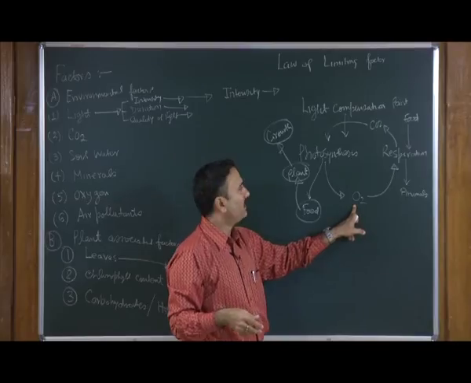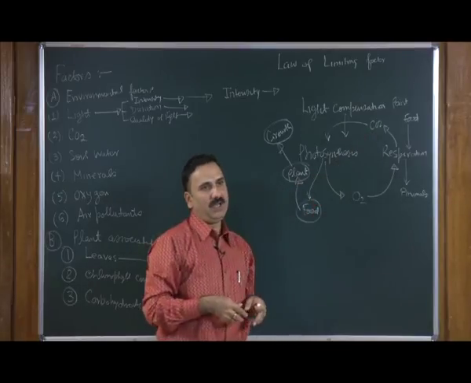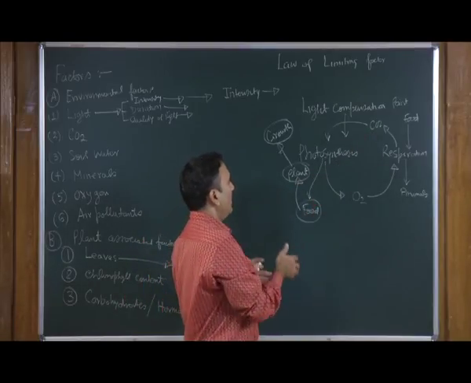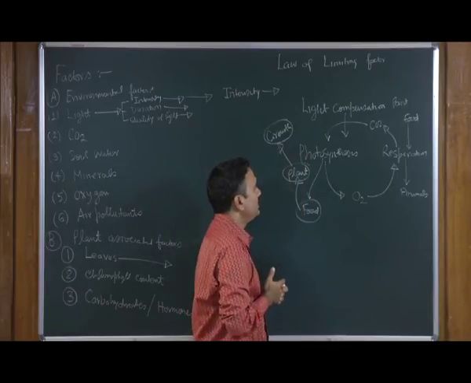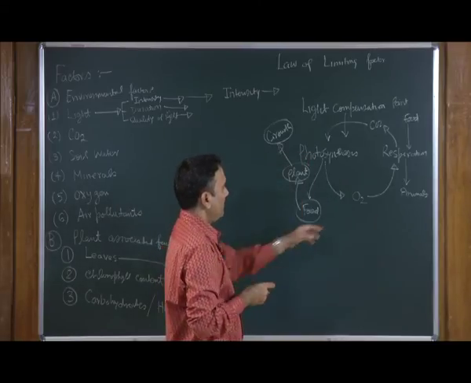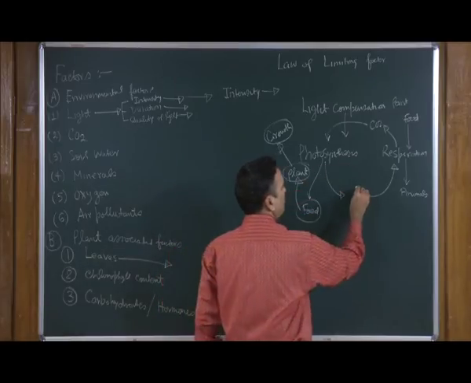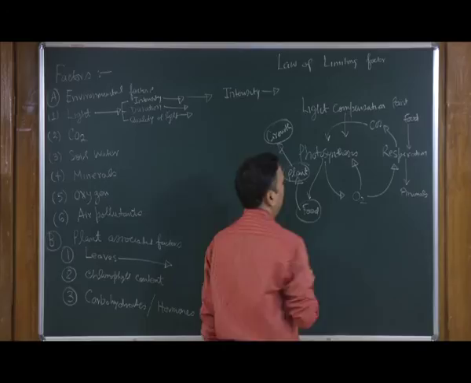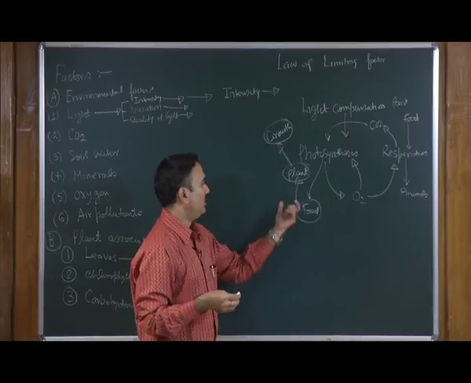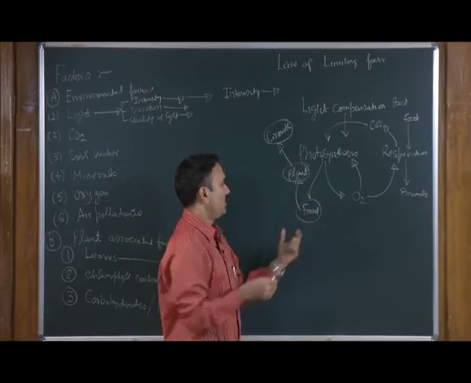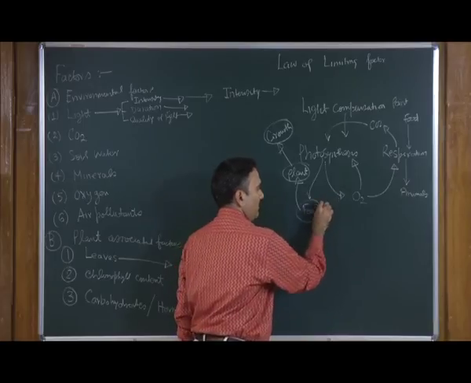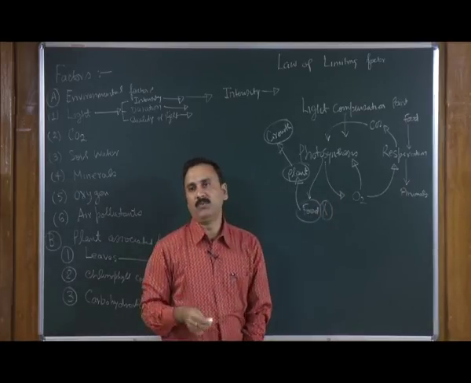Under this light compensation point, the plant is not going to give any oxygen and is not going to take any carbon dioxide. The oxygen that comes out from photosynthesis is utilized by the plant itself, and that means there is no further production of food.